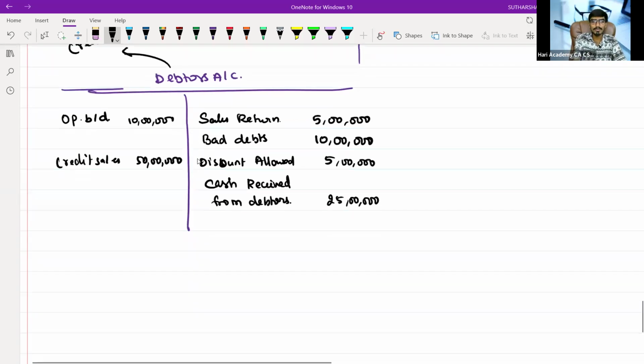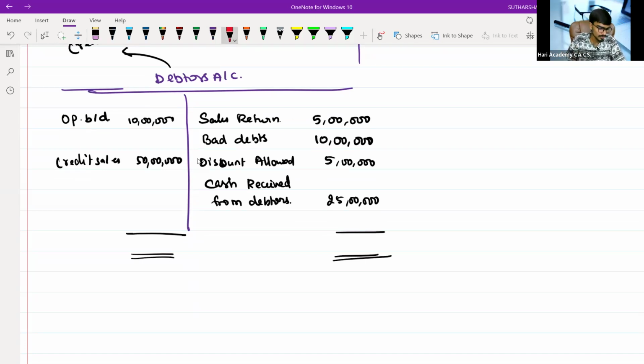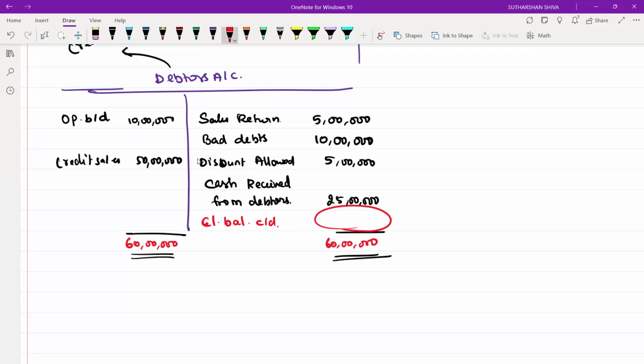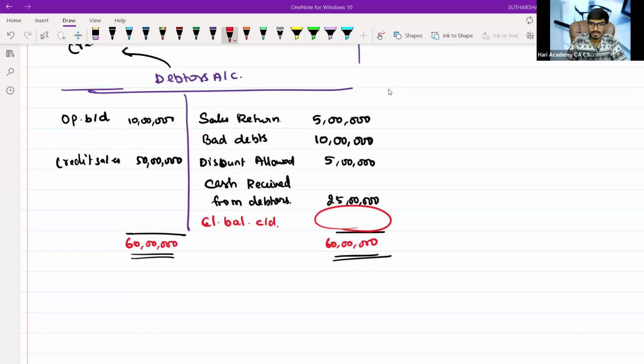Now tell me, what is my closing balance? Unmute and tell me. Those who are watching this video through recorded sessions, sir, you can also participate now. This is 60 lakhs. From 60 lakhs, subtract and tell me the value of that closing balance. What is the closing balance that comes? 15 lakh. Yes, Meenakshi told 15 lakh. So it is 15 lakhs, sir. So you have arrived at 15 lakh. So you can record this, right? But wait.